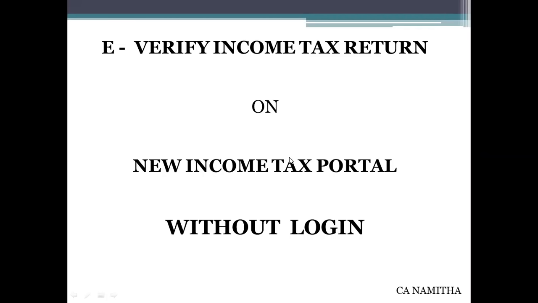Today's topic of deliberation is e-verify on the new income tax portal without login. As you are aware, without verification of the income tax return within the stipulated time period of 120 days, an ITR is treated as invalid. And e-verification is the most convenient and quick way to verify the ITR.